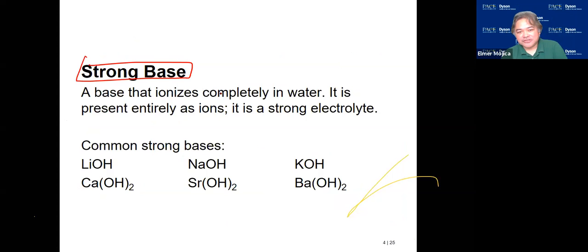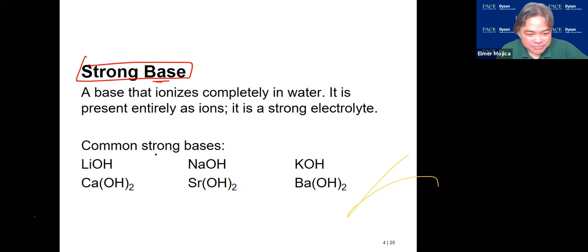Now, on the other part: how do we define strong base and weak base? The same thing as the acid. The strong one dissociates 100%. The weak one doesn't dissociate 100%. The only difference now is we're talking about bases. It's also easy to remember them.